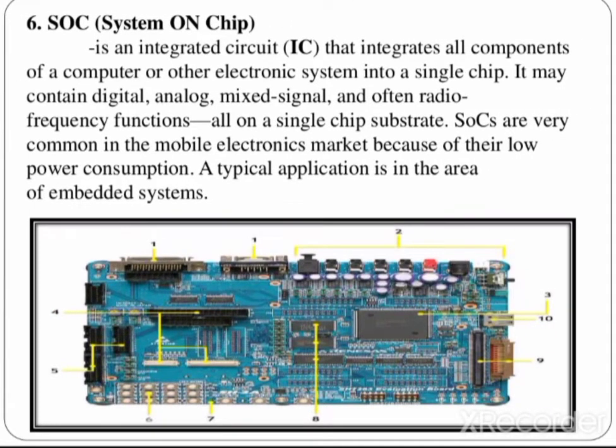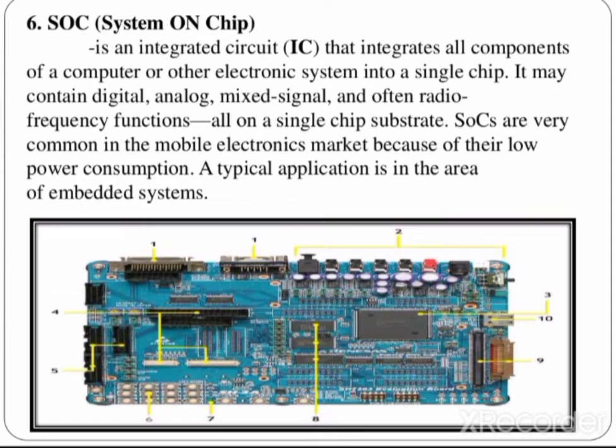Then this is a system on chip, means it is an advanced version of IC integration. So a whole system can be mounted on a single chip. You can see there are so many components mounted on a single chip. The cross sectional area is very small, but millions of components are mounted on it.